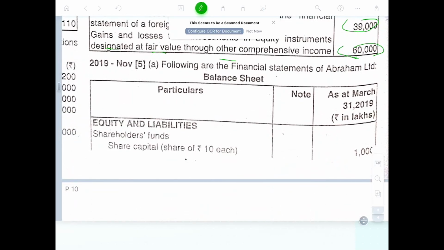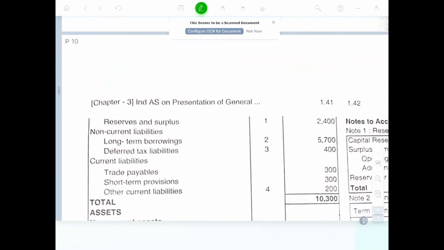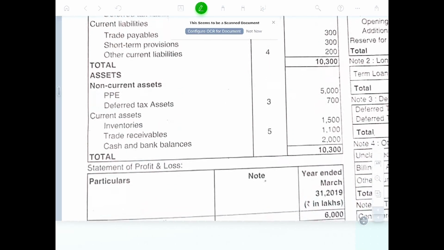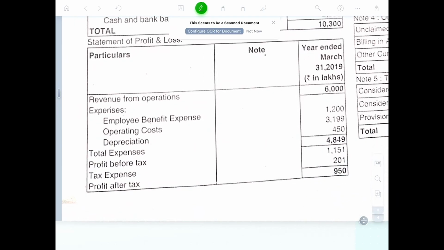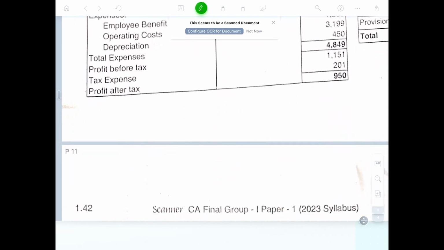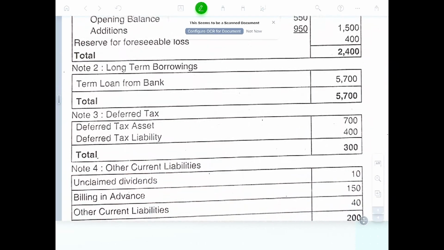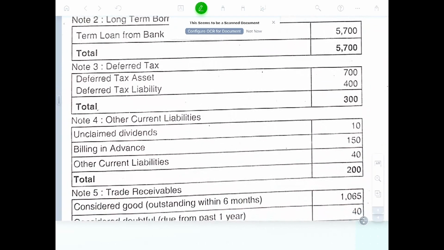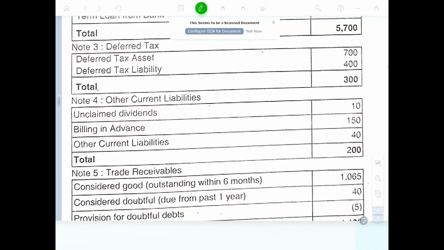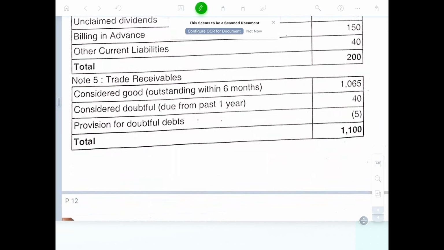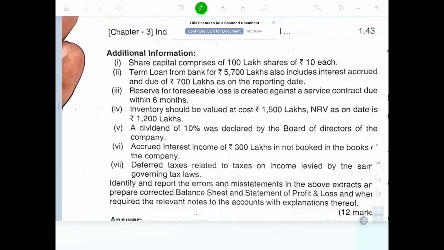From the following financial statement of Abraham Limited: equity, share capital, reserves and surplus, long-term borrowing, deferred tax, trade payable, short-term provisions, PPE, deferred tax, inventory, trade receivables, revenue from operations, employee benefit, total expenses, total benefit, everything. Notes to accounts, P&L, additional loan from bank, deferred tax asset, deferred tax liability, unclaimed dividend in other current liability, bill in advance, other current liability, trade receivable, the receivable has been given wrongly.